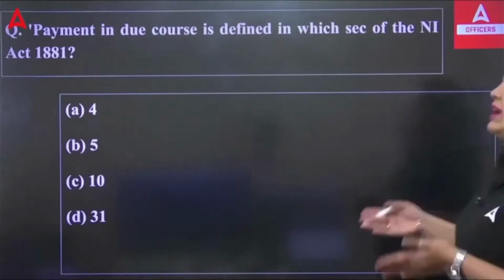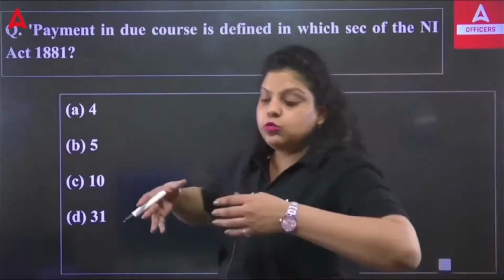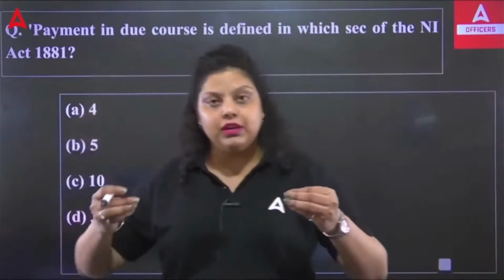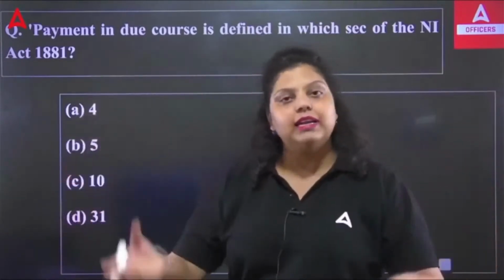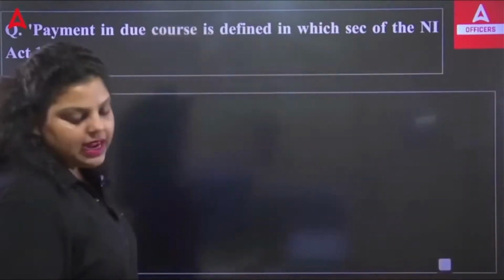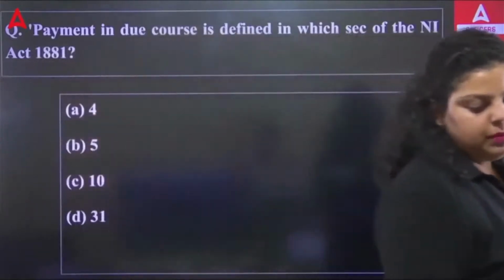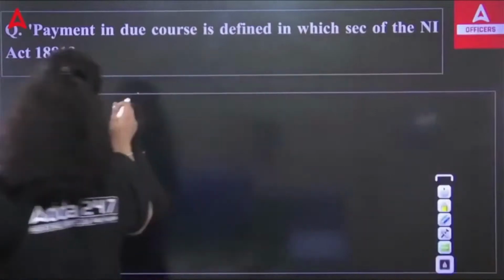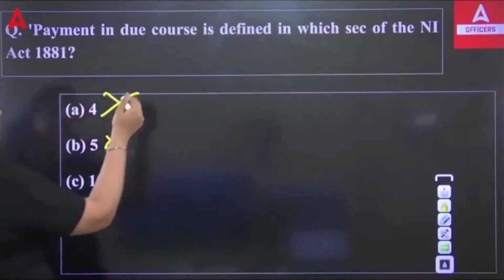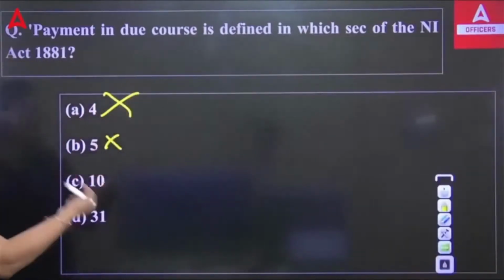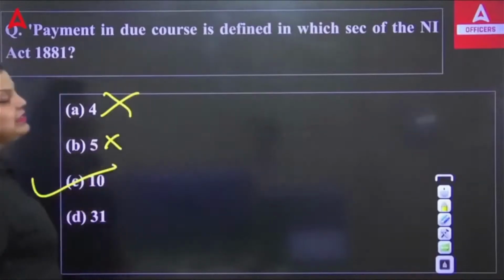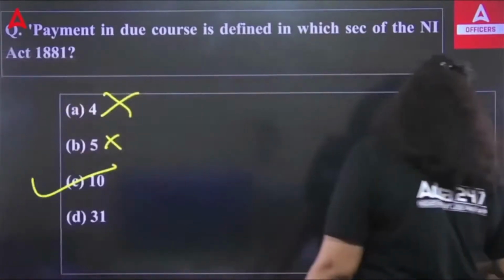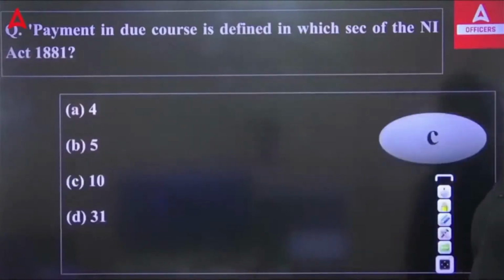Like I have told you, a check has a validity of 3 months. So, when you are making the payment of a document on its apparent tenure, that is payment in due course. That will be known as your payment in due course. It cannot be defined under Section 4 or 5 because those deal with the promissory note and the bill of exchange. It can be C or D only. So, the right answer is C. Section 10 talks about payment in due course.